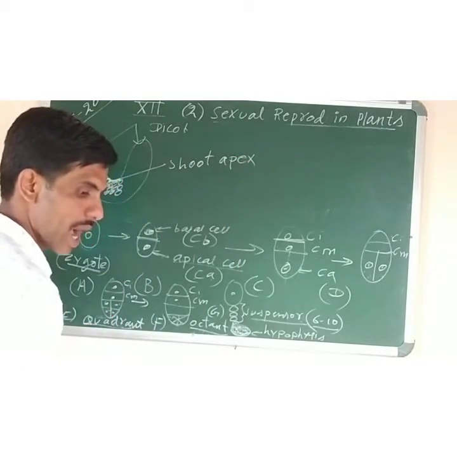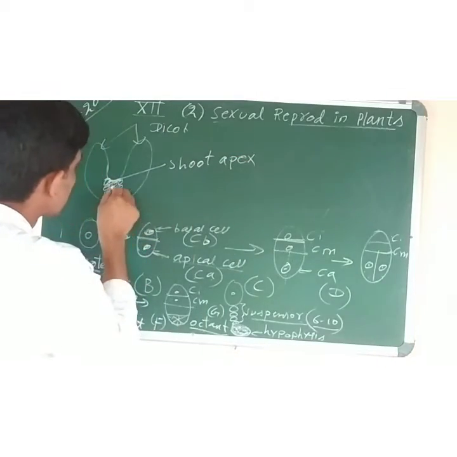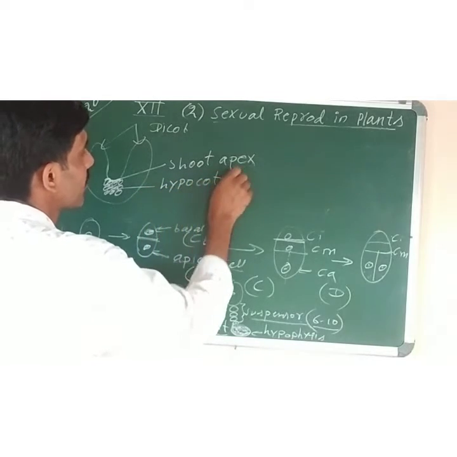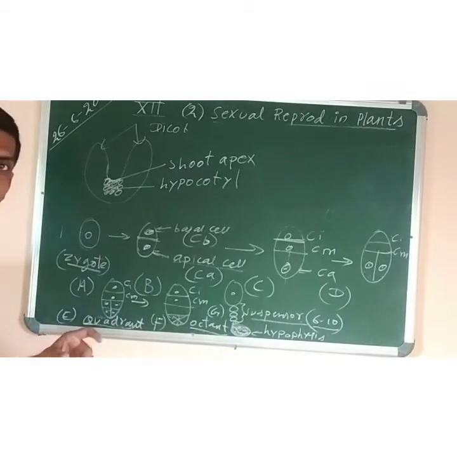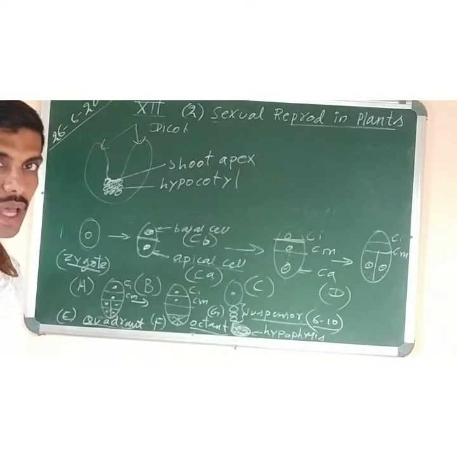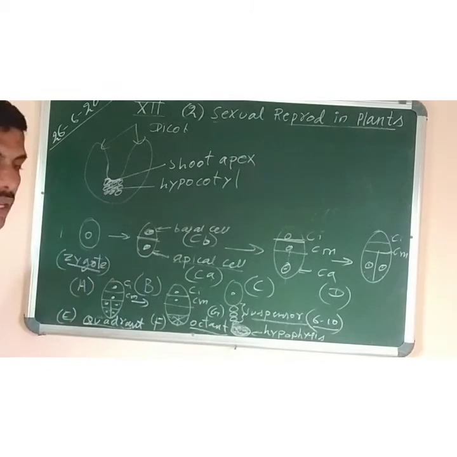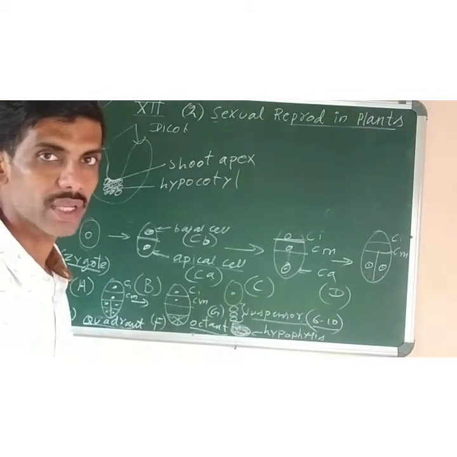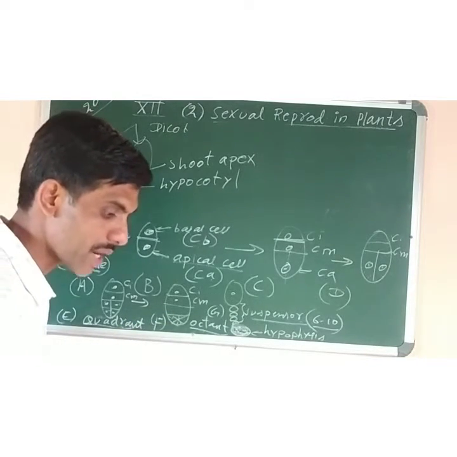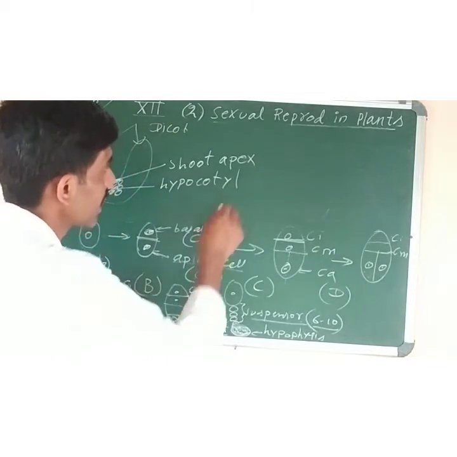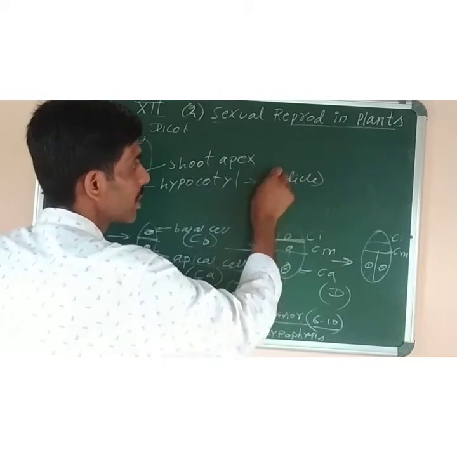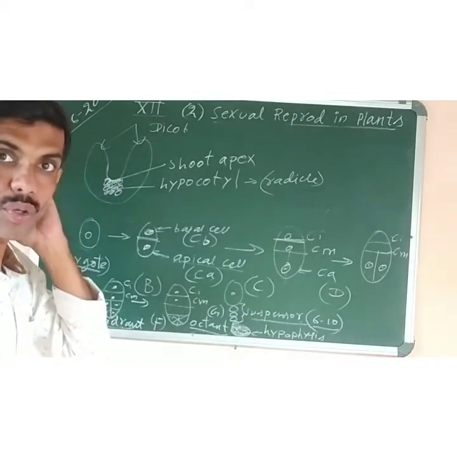Shoot apex. After that we have the hypocotyle. What is hypocotyle and epicotyle? I will say. Hypocotyle means the part of the embryonal axis which is present below the cotyledons, and it is the hypocotyle which gives rise to the root system. The hypocotyle terminates at the lower end. This is the one which ends into the radicle or the root tip that gives rise to the root system.